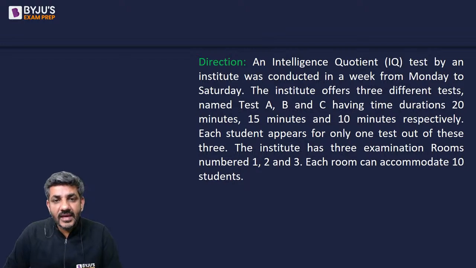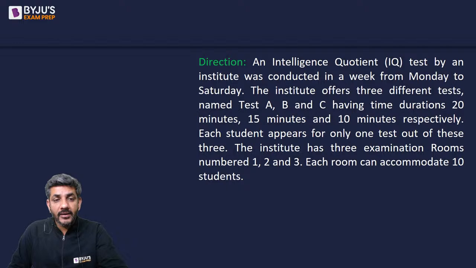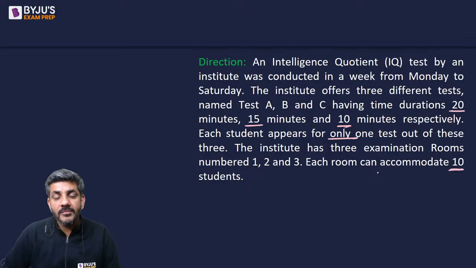The institute has 3 examination rooms numbered 1, 2, and 3, and each room can accommodate 10 students. So some of the data you have to just keep in mind, or you can also take a screenshot of this because I would not be able to put all the data on the upcoming pages. So it says that test A is of 20 minutes, test B is of 15 minutes, test C is of 10 minutes. Each student appears for only one test and each room can accommodate 10 students. These are the three pieces of information which will be needed later on as well.